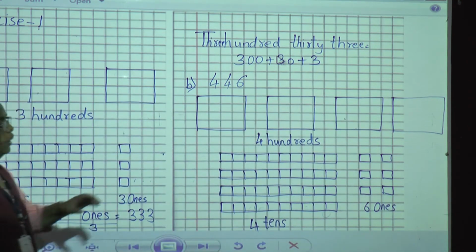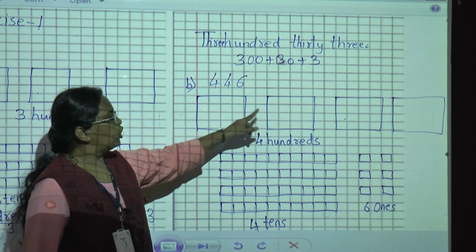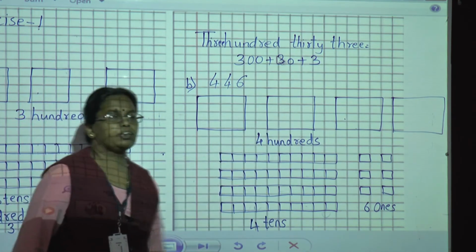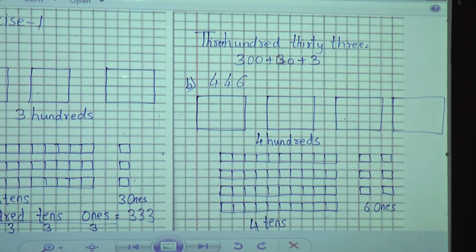See how you will read: 400, 4 sheets are there. Then 4 tens and 6 ones. In this way you will do. Then hundreds, tens and ones. Then how will you write here? First one, finish everyone.